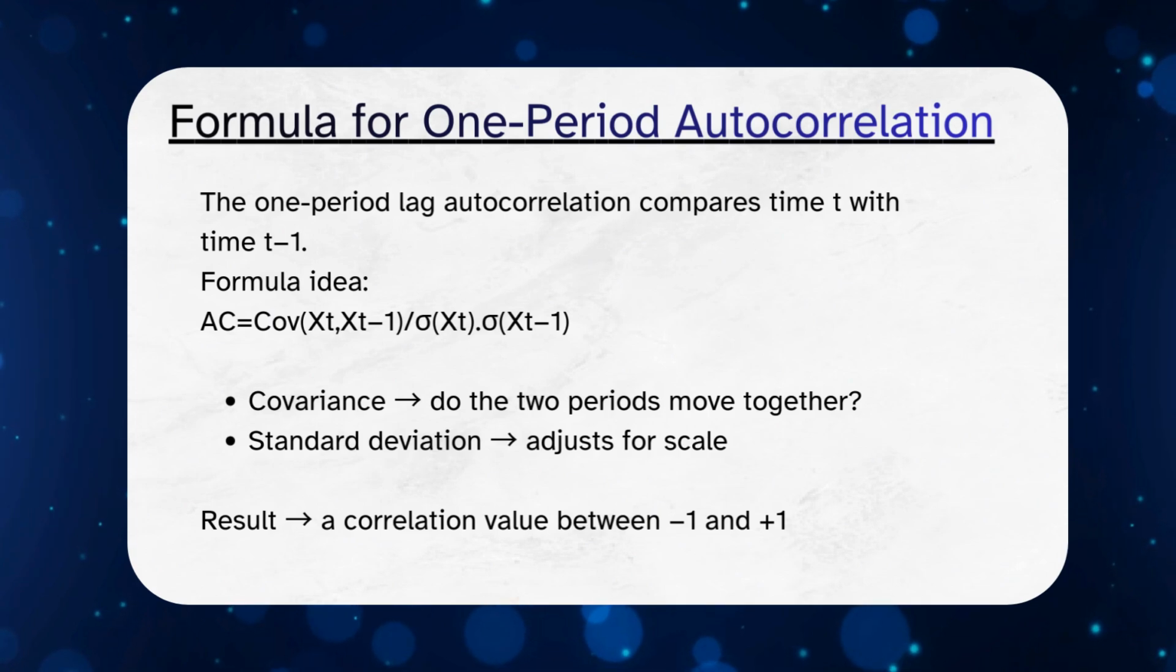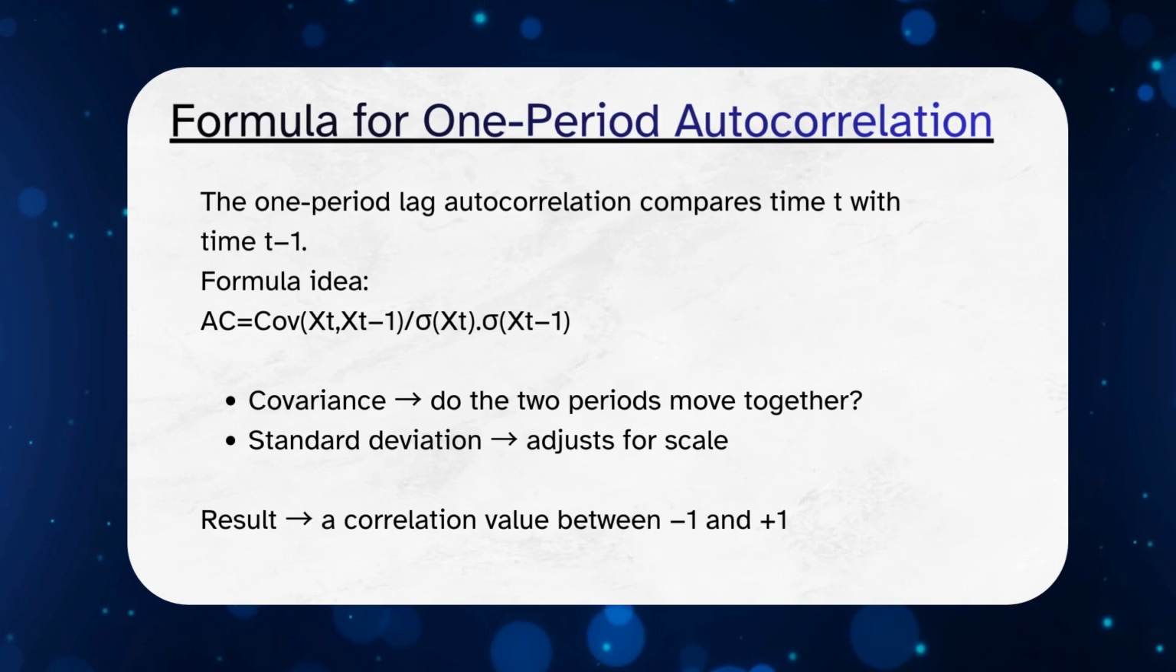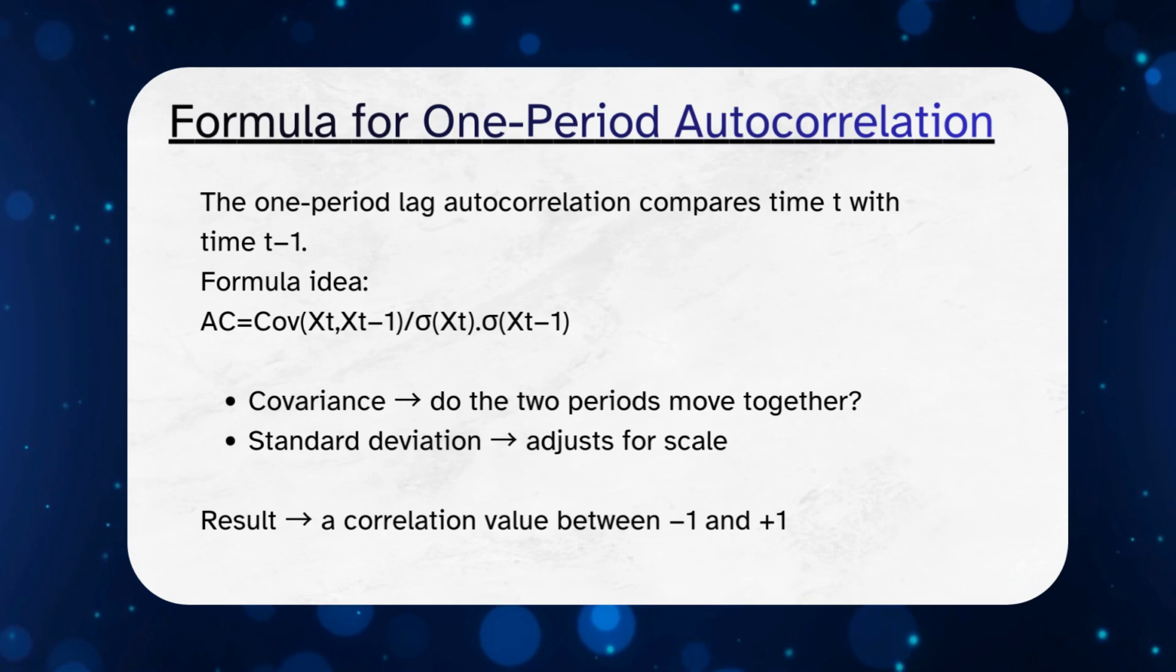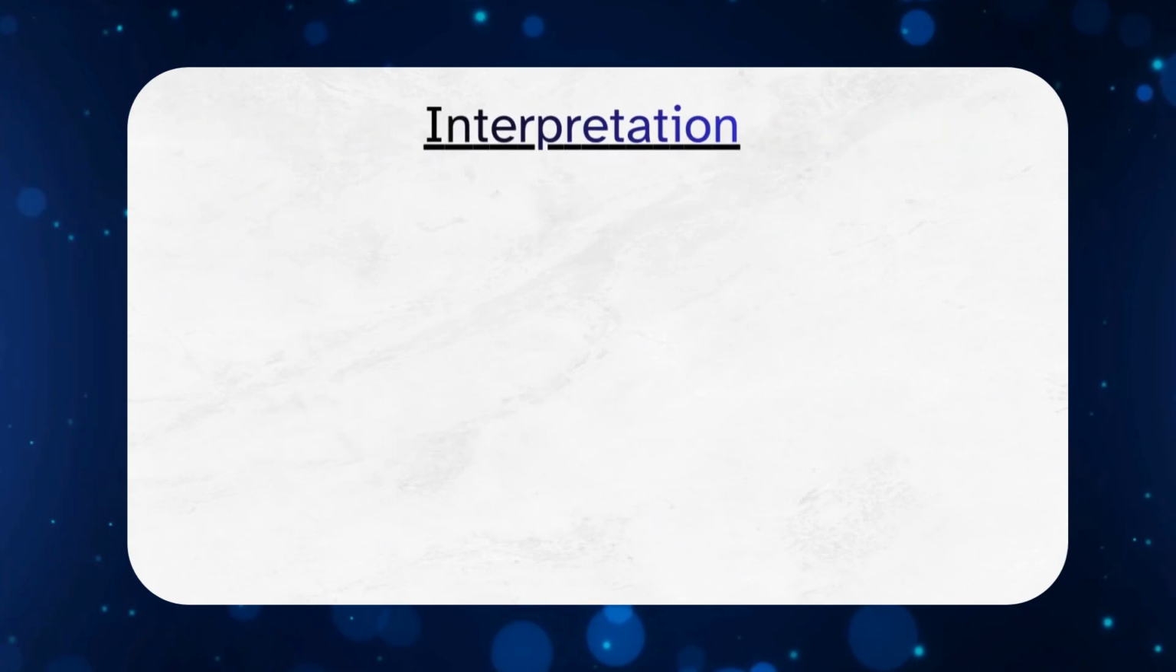The formula uses covariance in the numerator and standard deviations in the denominator. Covariance tells us whether the two periods move together, while standard deviation adjusts for scale differences. The final result is a correlation value that lies between -1 and +1. How do we interpret this number?